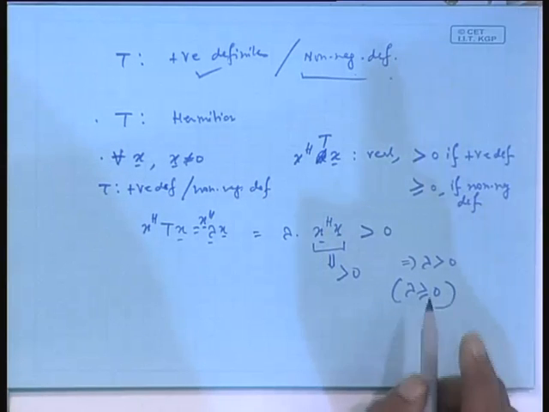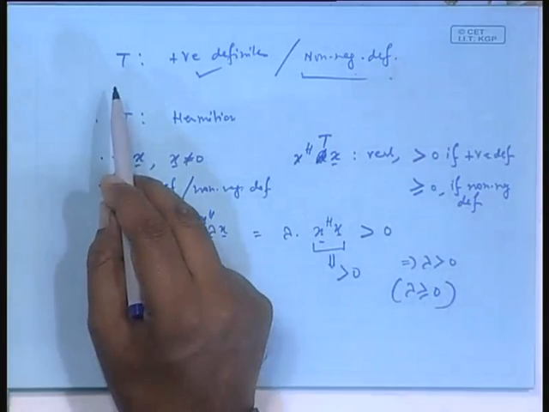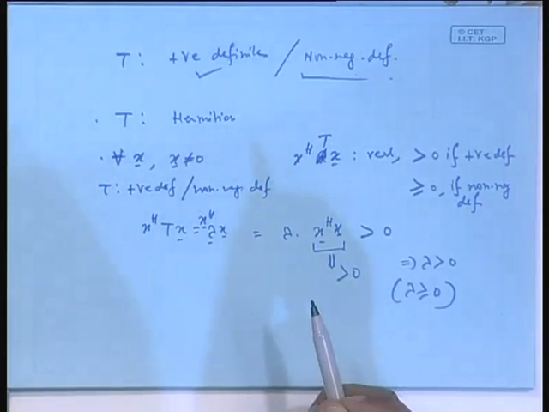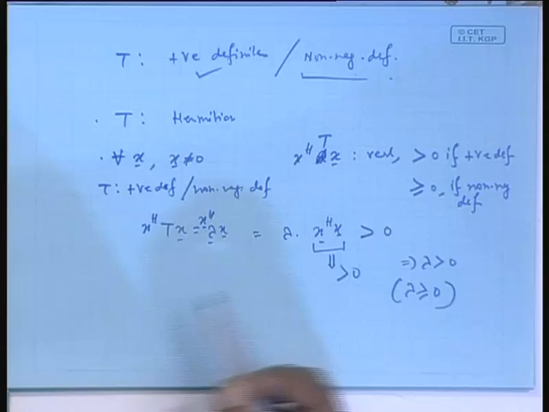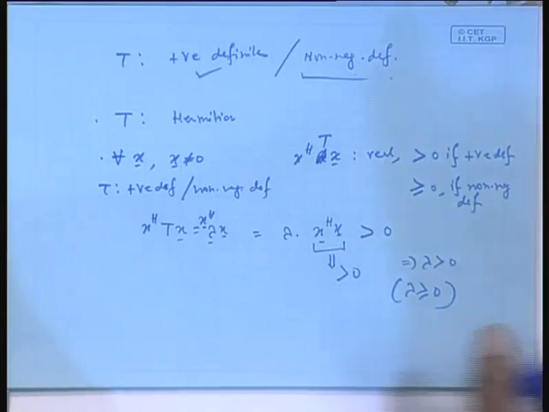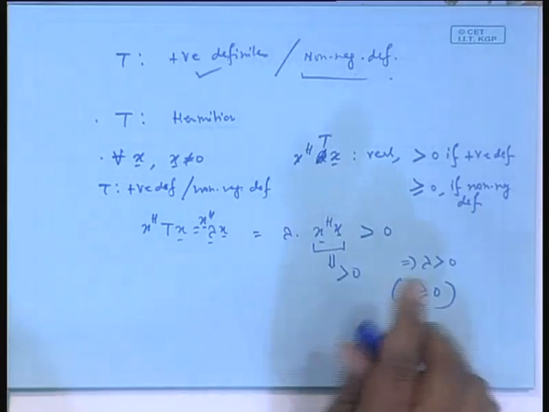But non-negative means 0 can be included, which means matrix T may not be invertible, because the determinant, which is a product of the eigenvalues, can still be 0 if some eigenvalue is 0. So, that is why we will often make the assumption that T is positive definite. So, I wind up today.